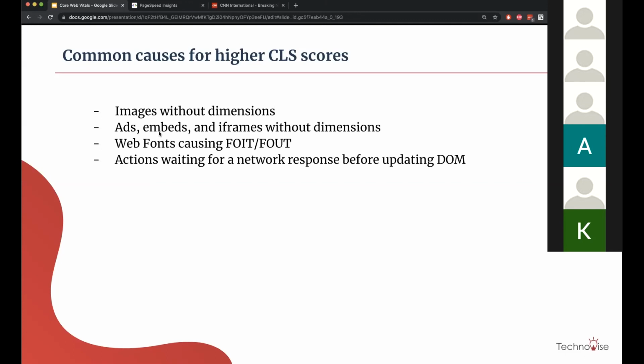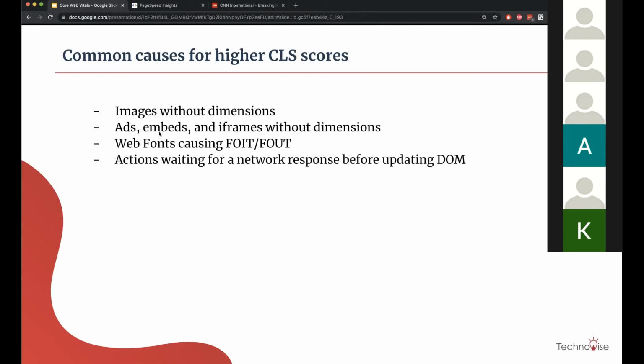Third one is web fonts flashing in, flashing out. What does that mean? If your page is using a web font, the browser will first try to render your content with the default font if it does not find the actual web font that you are using.